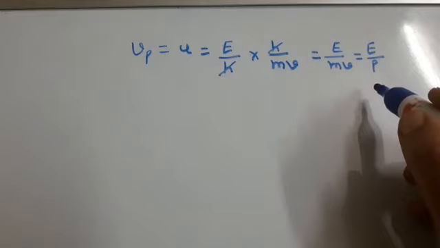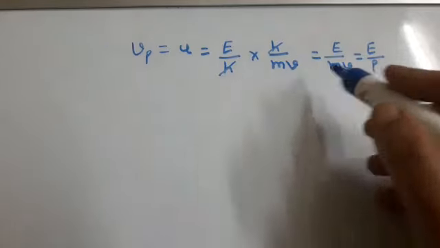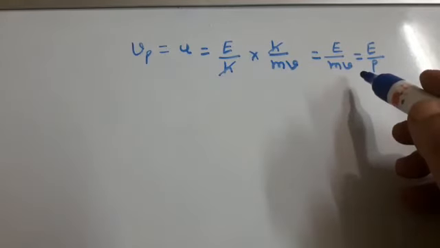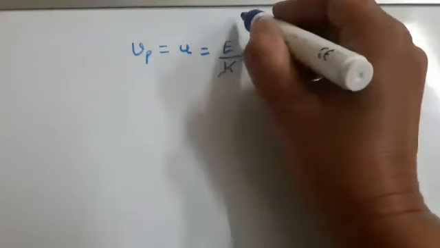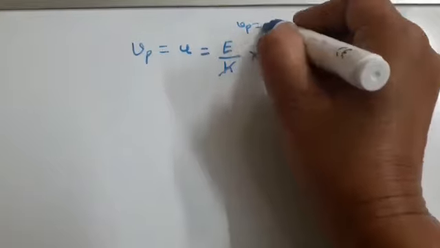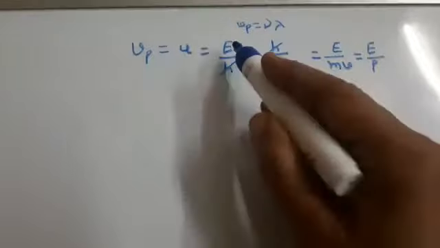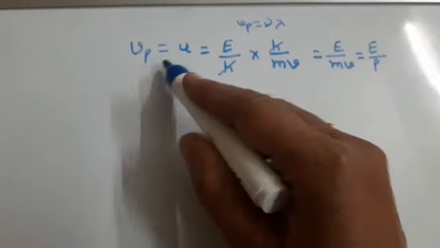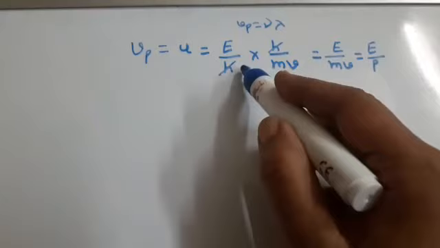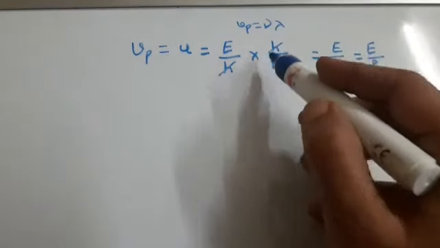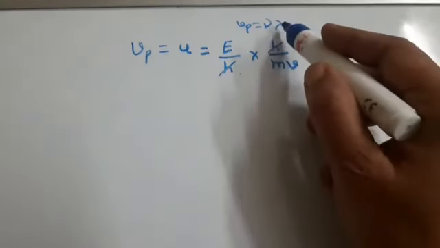Again I will revise the step. Using equations 4 and 5, equation 3 becomes, what is our equation 3? Equation 3 is Vp is equal to nu lambda. And what is the value of nu? Nu is equal to E by h. And what is the value of lambda? Lambda is equal to h by mv. By putting these values, Vp is equal to u is equal to E by h, the value of nu, into h by mv, the value of lambda.